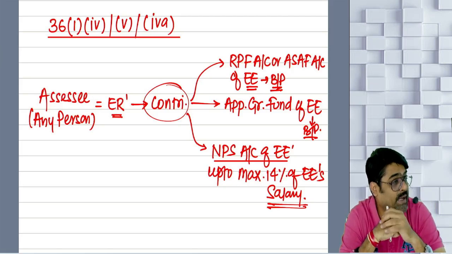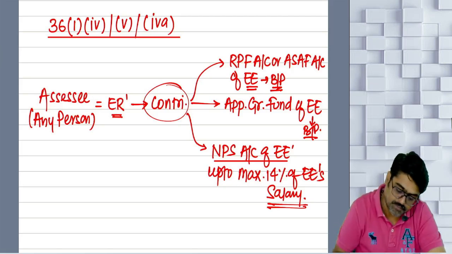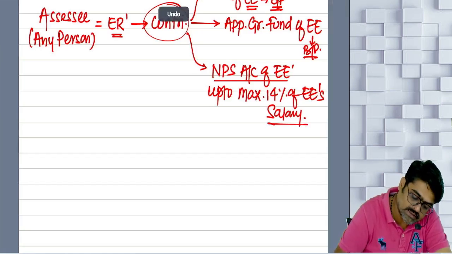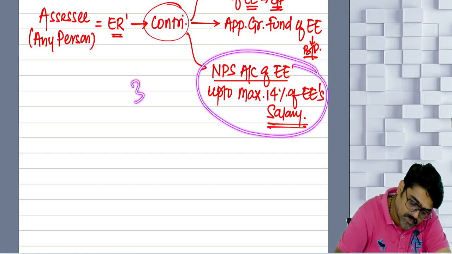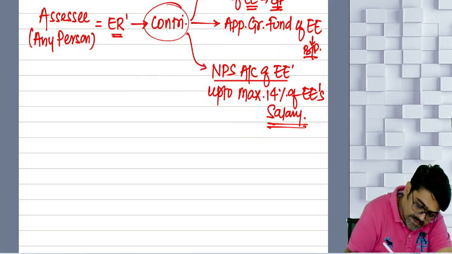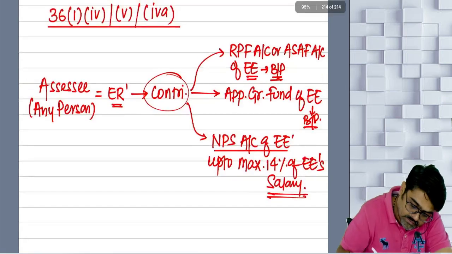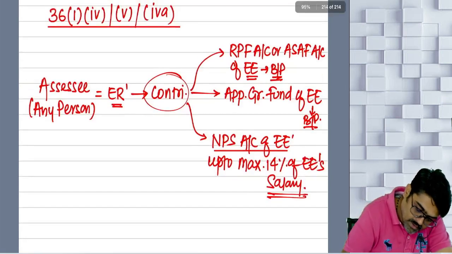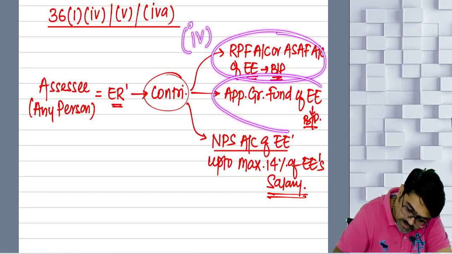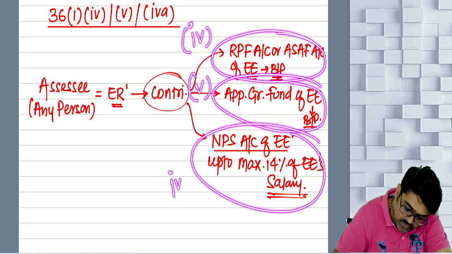So see, up to 14% of employees' salary will be allowed as a deduction, and this deduction is available as per section 36 subsection 1 clause 4A. Clause 4A. See, I am writing this thing is allowed as per clause 4. This thing is allowed as per clause 5, and this thing is allowed as per clause 4A.